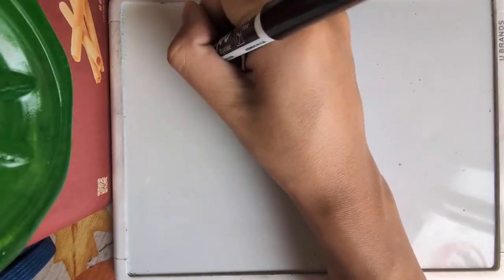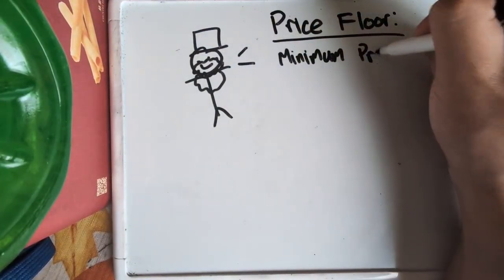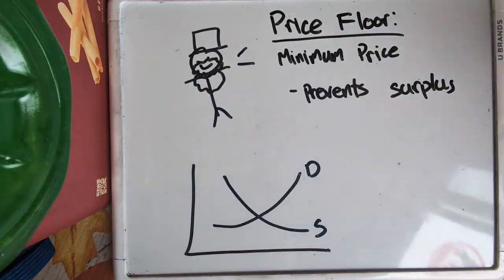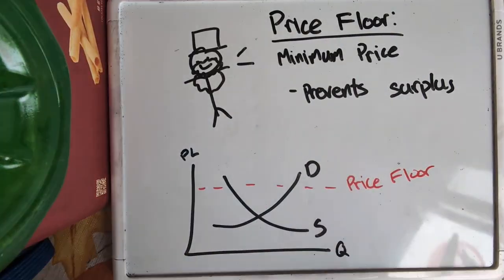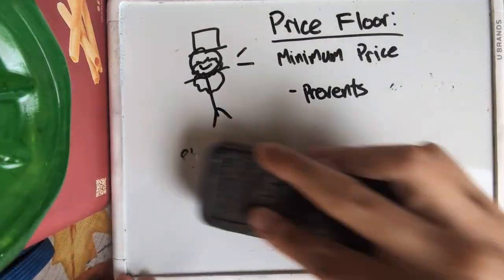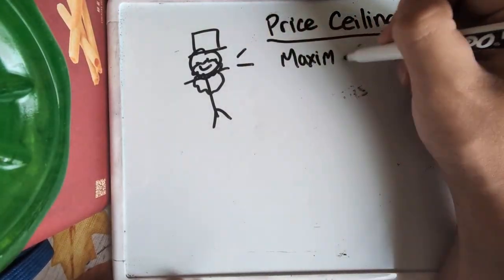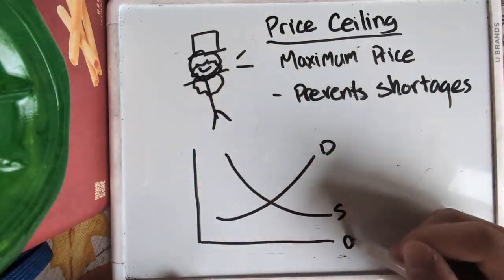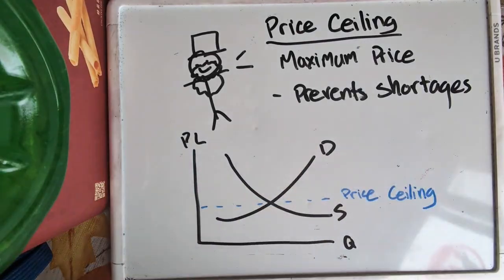Governments sometimes step in and impose price floors and price ceilings to control prices. A price floor is the minimum price that is set for a good or service. A surplus can occur if the price is set too high, since producers supply more than buyers are willing to buy at that price. One example of a price floor is minimum wage legislation. A price ceiling is the maximum price that a seller can charge for a good or service. If the price is held too low, a shortage can happen because consumers would wish to buy more than producers are willing to supply at that price.